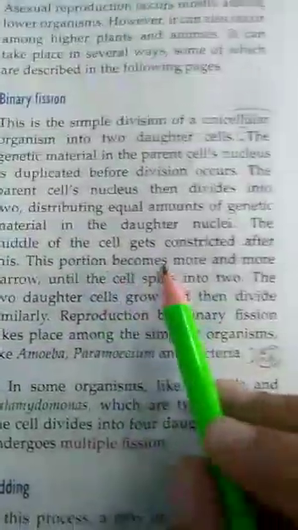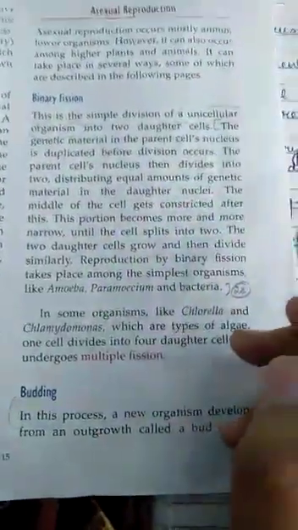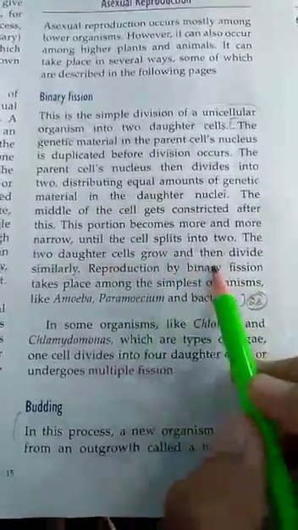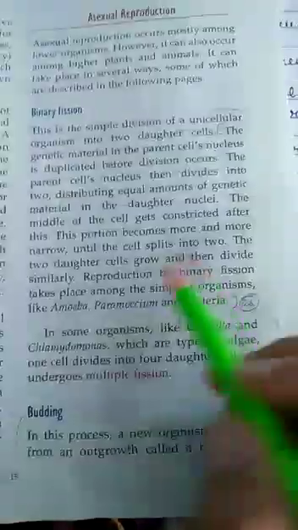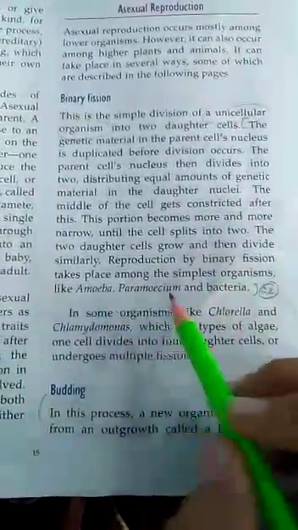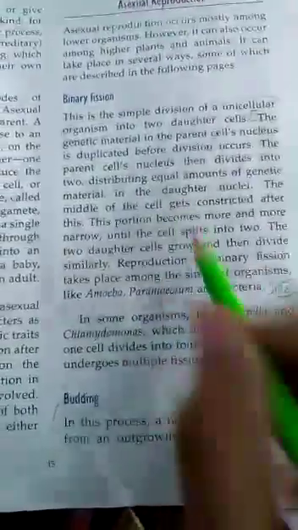The middle of the cell gets constricted after this. You will see the middle of the cell gets constricted. There's a constriction, the portion becomes more and more narrow until the cell splits into two. This you have seen in the initial pictures that the cells are splitting into two. The two daughter cells grow and then divide similarly. Reproduction by binary fission takes place among simple organisms like amoeba, paramecium and bacteria. In these group of organisms you can find the binary fission.